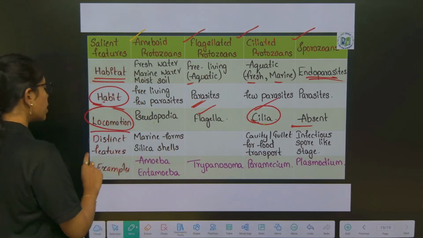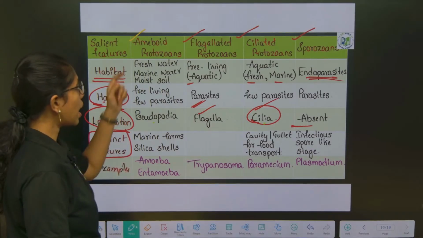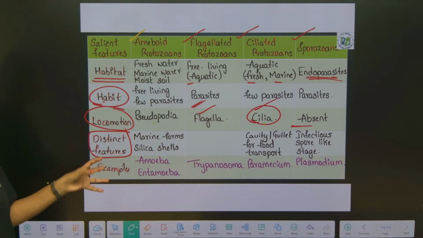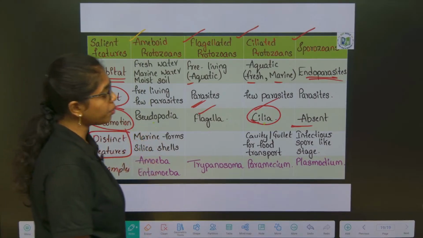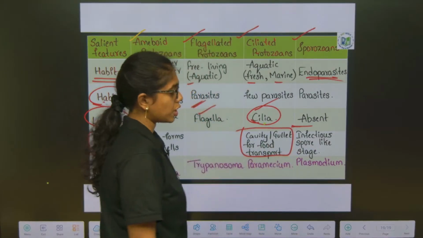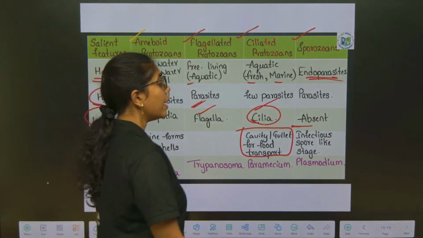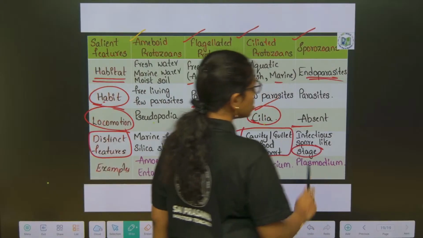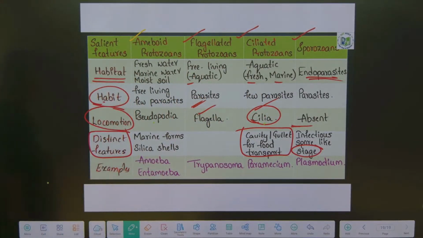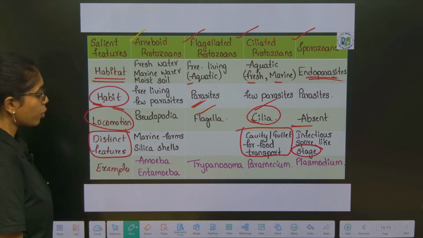Next, distinct features. Amoeboid protozoans include marine forms with silica shells. Ciliated protozoans have a cavity or gullet for food transport. Sporozoans include an infectious spore-like stage. These are the key features of the four different types of protozoans.